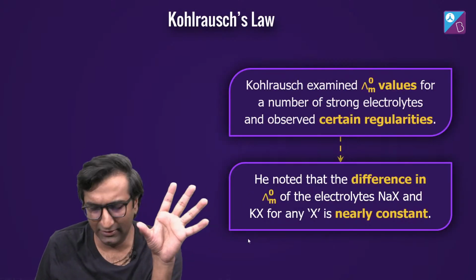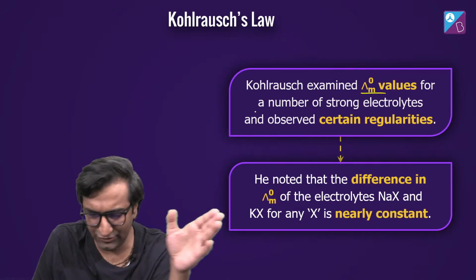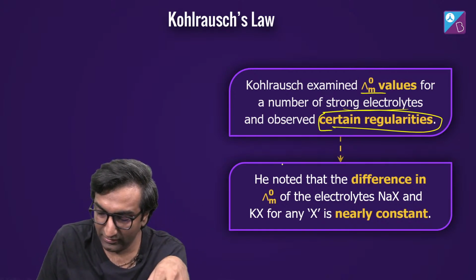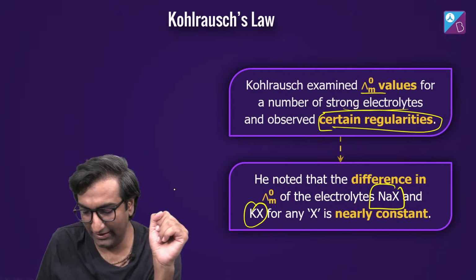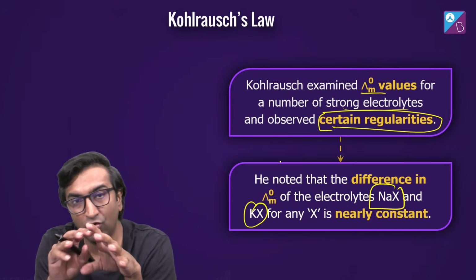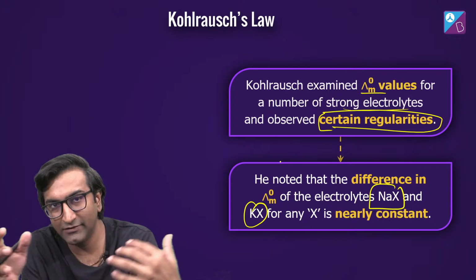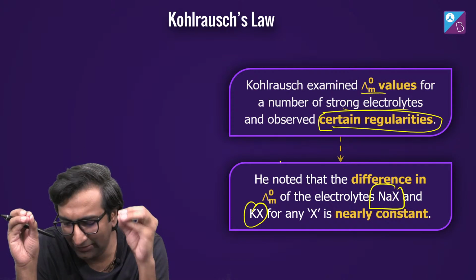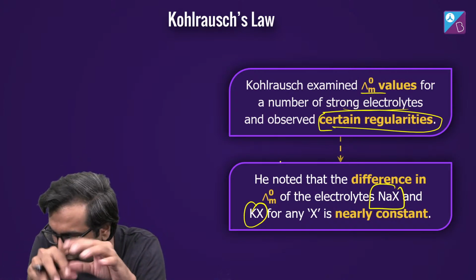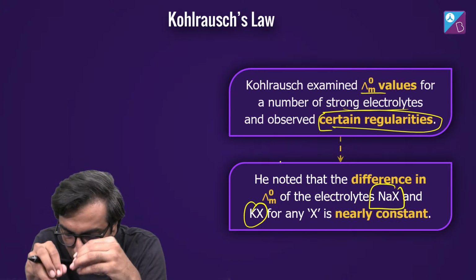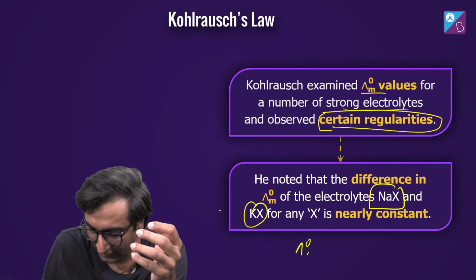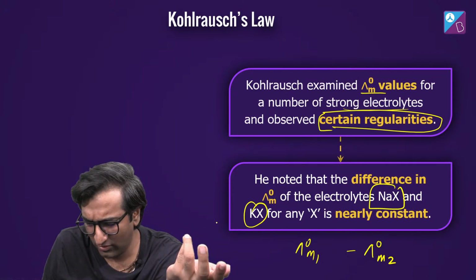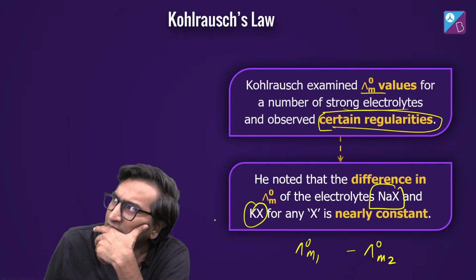Okay. So what Kohlrausch did, he figured out the lambda naught values for many different strong electrolytes, and he figured out some crazy thing like a regularity. If we look at NaX and KX, and look at the difference of their lambda naught values, then the difference is almost exactly the same. What is the meaning of the difference of molar conductivities? Lambda naught M1 minus lambda naught M2, where which will be higher? Sodium will be higher, right? Sodium is smaller, I think potassium will be higher.